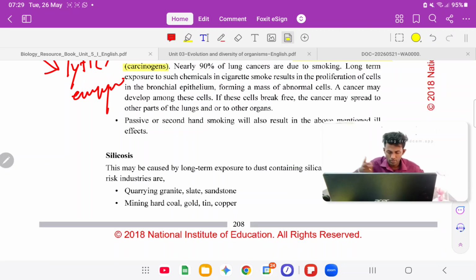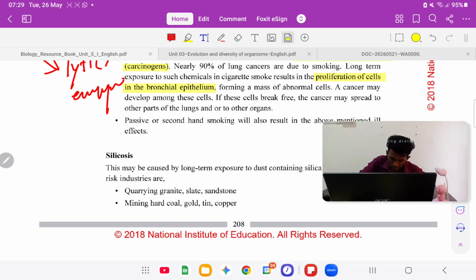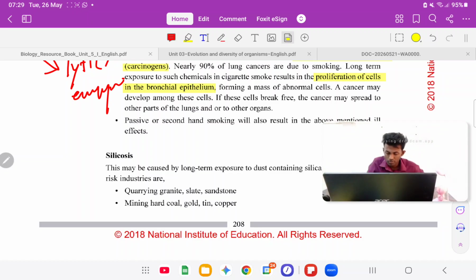I told you earlier. Long-term exposure to such chemicals in cigarette smoke results in proliferation of cells in the bronchial epithelium, forming a mass of abnormal cells. A cancer may develop among these cells. If these cells break free, the cancer may spread to other parts of the lungs, which we call metastasis. I think you'll learn that in the second lesson. So if these cells break away, they can spread to other parts of the lungs or other organs, right?